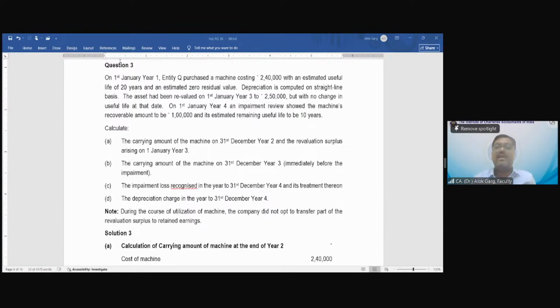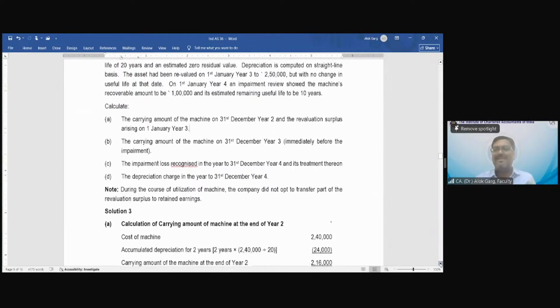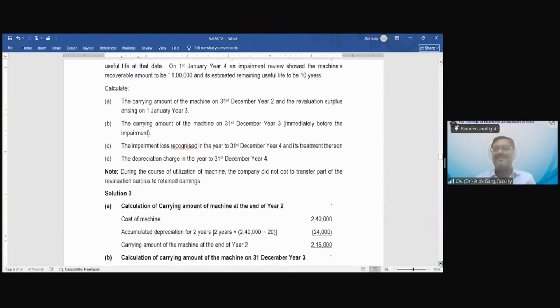Shall I start solving the question? Whether I should use the Excel file or I should explain it on the Word file only. So Word file will be. Word file. Word file is okay? Yes, sir. Okay. Yes, because this is simple question. So after reading the question, you understood the concept, right?